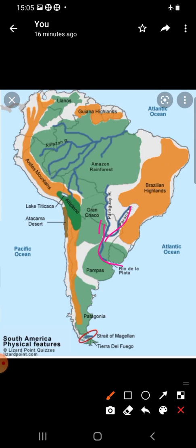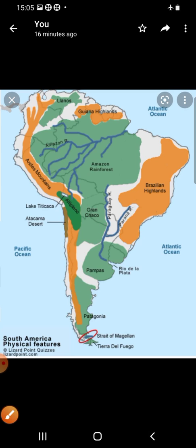And the Amazon basin is the most notable and largest among them. The Orinoco River forms the plain land in the northern part. It is separated by the Guyana Highlands from the Amazon basin.